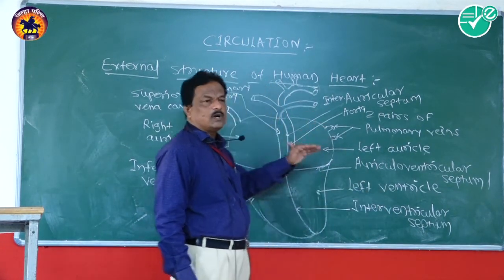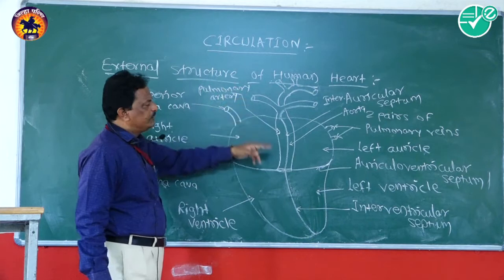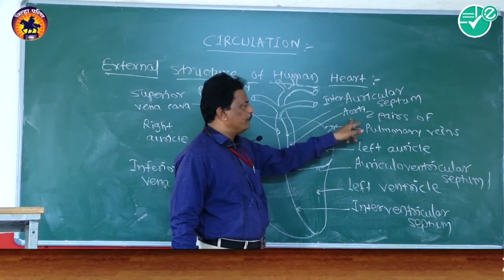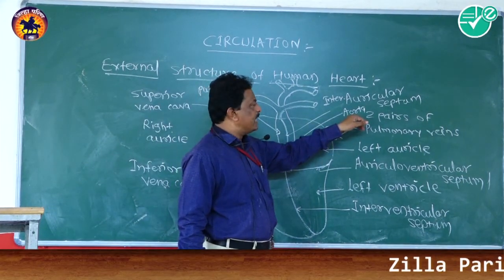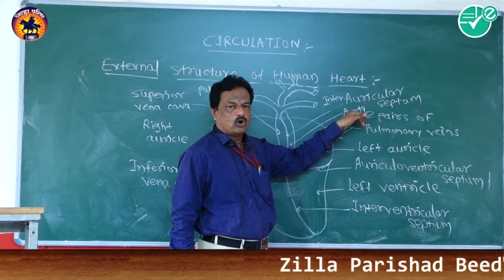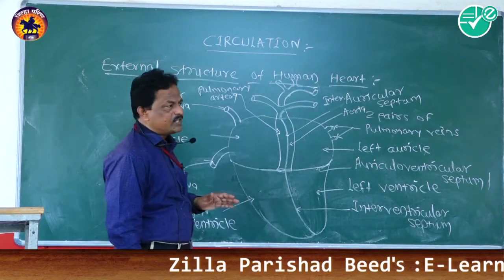At the same time, the pure or oxygenated blood which is present in the left ventricle is transferred towards the body with the help of the aorta, which is also known as the systemic arch.